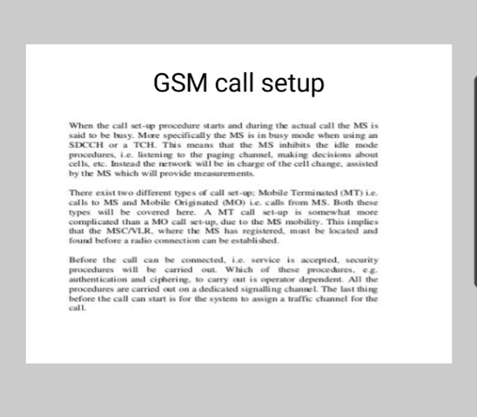If the TMSI is not available with VLR, then LAI sent by user is decoded. His IMSI and data required for authentication is identified with the help of last VLR served. But if the previous VLR also does not have necessary parameters, then MSC requests MS to send IMSI on SDCCH. Once it is received, the VLR communicates with home HLR and MS is authenticated. Now this information is updated in VLR.